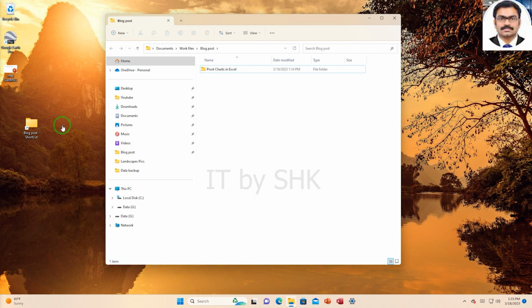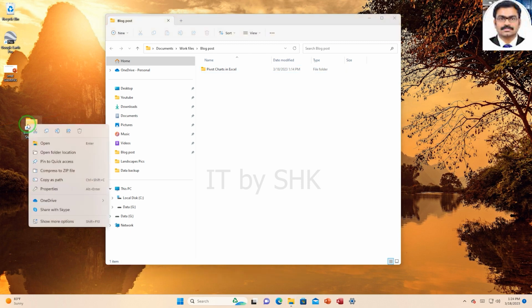Now, I don't tend to like this method as much as using Quick Access, simply because I like to keep my desktop quite clean. I don't like to have a desktop that has hundreds of files and folders scattered all over it. And over the years, I have seen people who have many files on their desktop. For me, it gets a bit confusing. But sometimes this can be useful for particular folders.